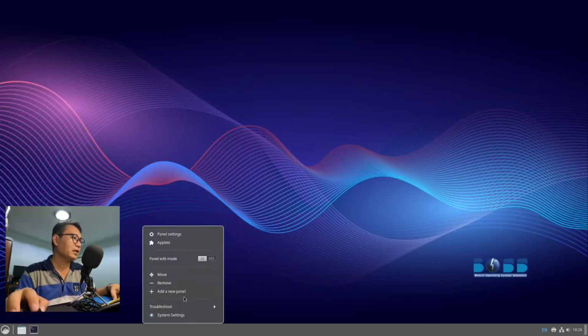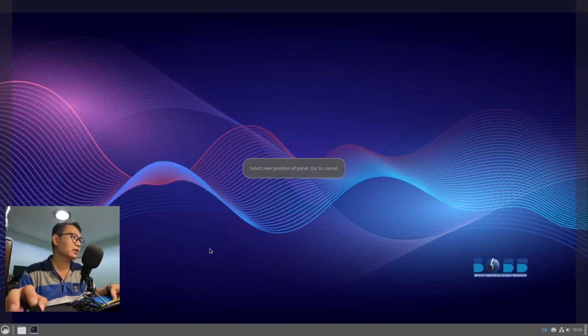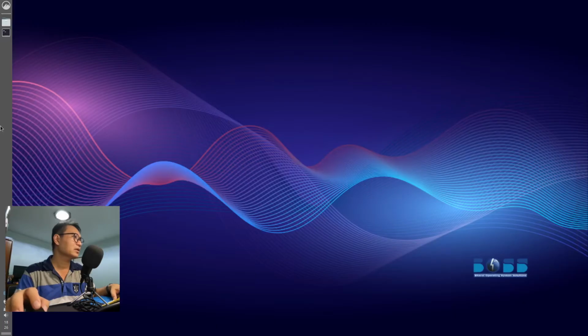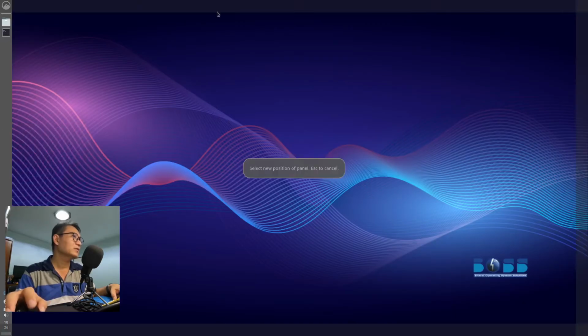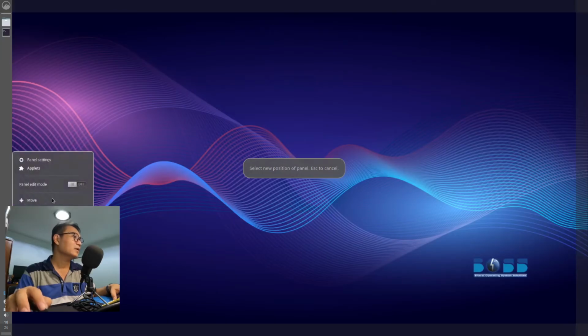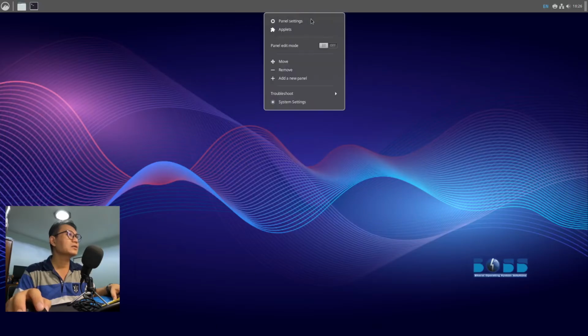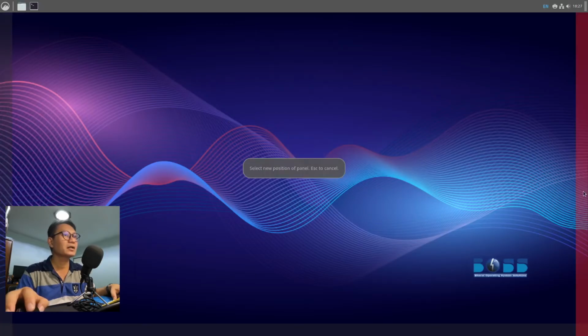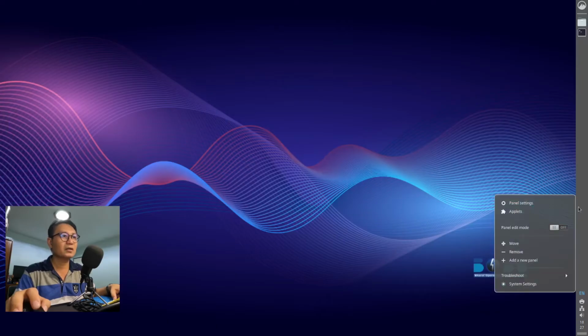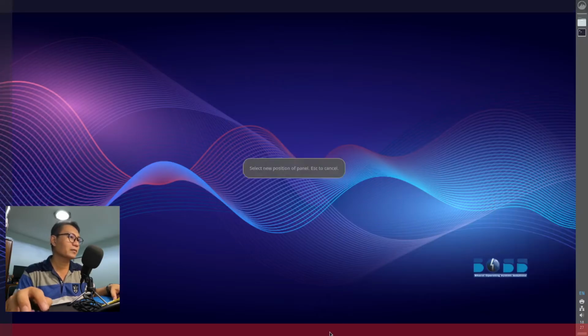I don't know if we could move it. Yes, I click this one, and there it is. It is movable up there. Let me see, up there. Yes, how about let's try to move this to the other side, like this one. Yeah, you can rotate it anywhere.